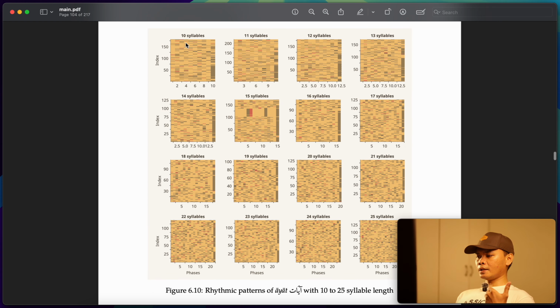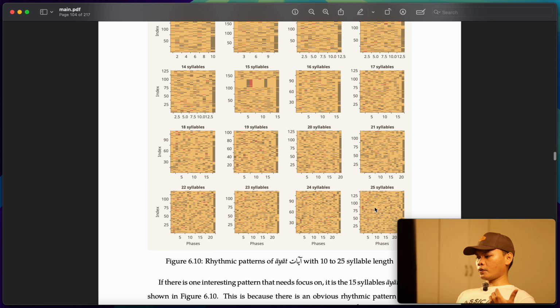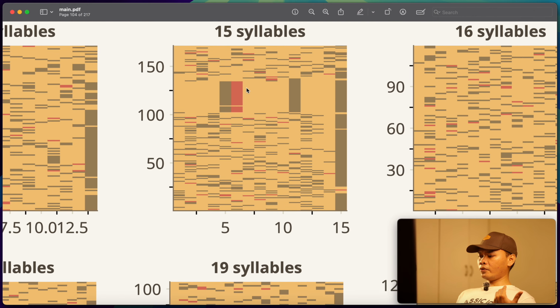And if you increase it to 10 syllables, and 15 syllables, and so on, you can see it increasing. Now, interestingly, at 15 syllables, you'll find that there are verses with this pattern, wherein at, say, the fifth syllable it has a long vowel, and then at the sixth syllable it has a madda, and so on and so forth, right?